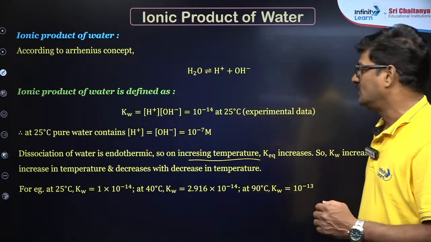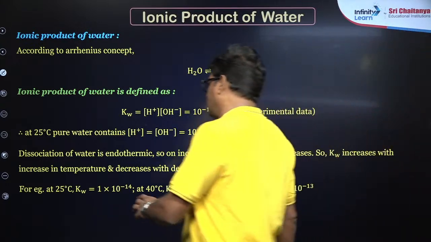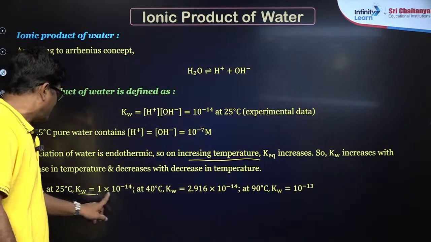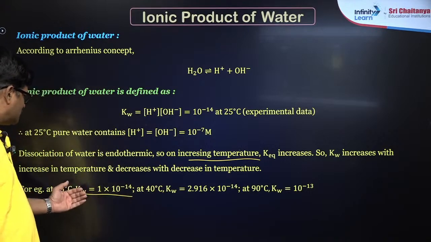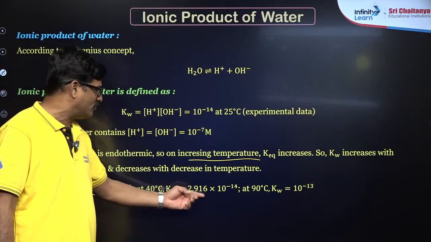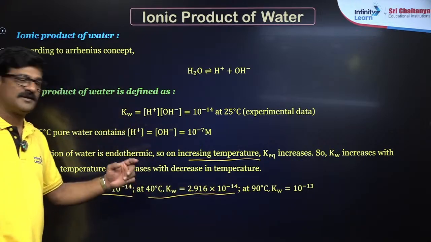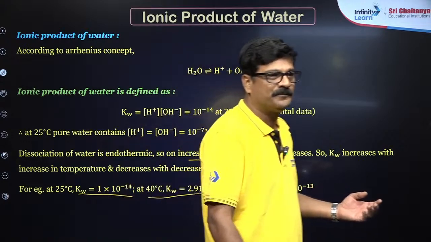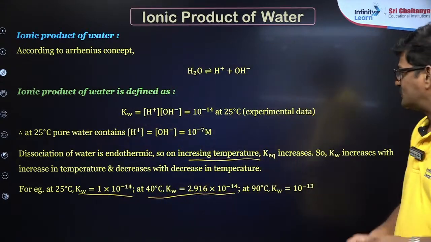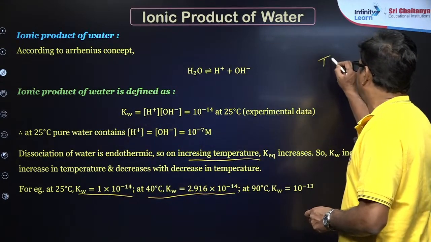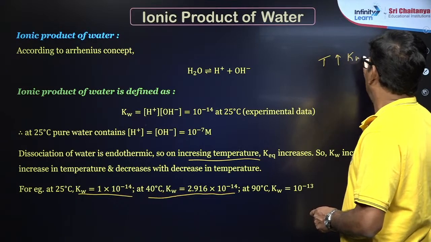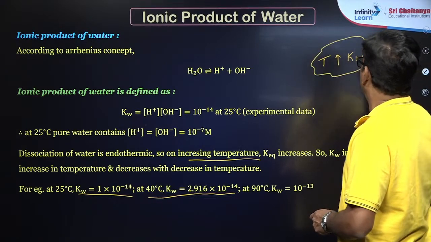For example, at 25 degrees centigrade, Kw is 10 power minus 14. Now let us increase the temperature to 40 degrees centigrade, where it becomes 2.9 into 10 power minus 14. So from 1 into 10 power minus 14, it has increased to 2.9, है ना? That's very important: as temperature increases, Kw increases. ठीक है?